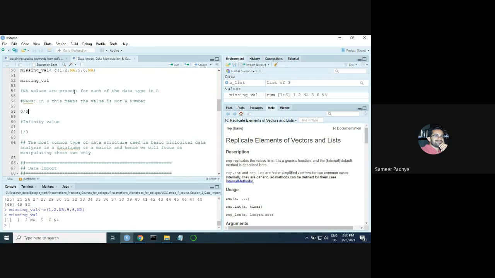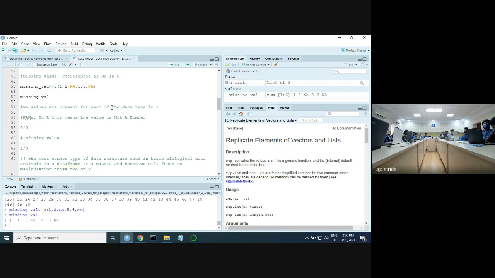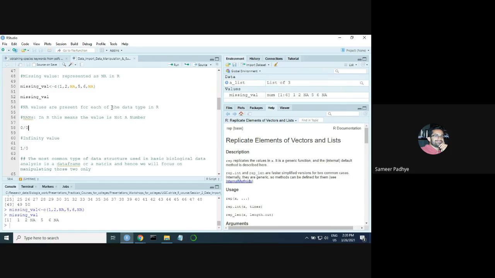And why is this important? Because you are going to face this situation in many instances, that you have NA in your data, and this NA can occur accidentally also. Suppose you are hurriedly filling in the values and you forget to put certain values in certain cells. That can also happen. So you have information, but you forgot to put it there. In such instances, analysis becomes a little difficult, because there is a special way of treating NA. You have to remove it in certain instances.